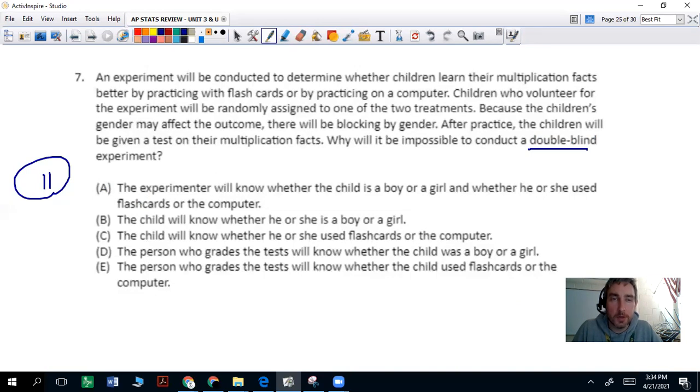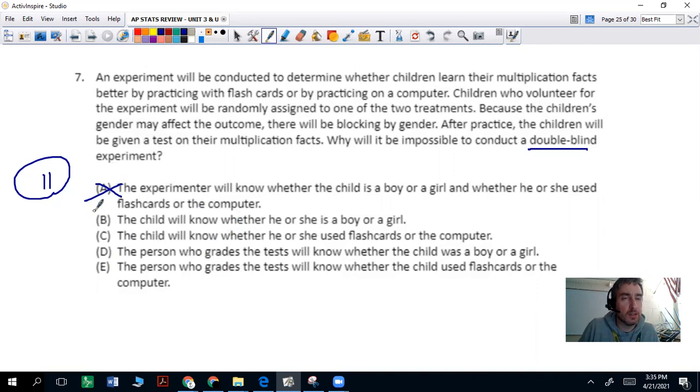All right, let's look at our answer choices. A, the experimenter will know whether the child is a boy or girl and whether he or she used flashcards or the computer. That's not necessarily true, because it could just be volunteers, they could just be randomly assigned. So the experimenter isn't necessarily in the know of that. B, the child will know whether he or she is a boy or a girl. Well, I hope so. However, that has nothing to do with the double blindness of it, okay?